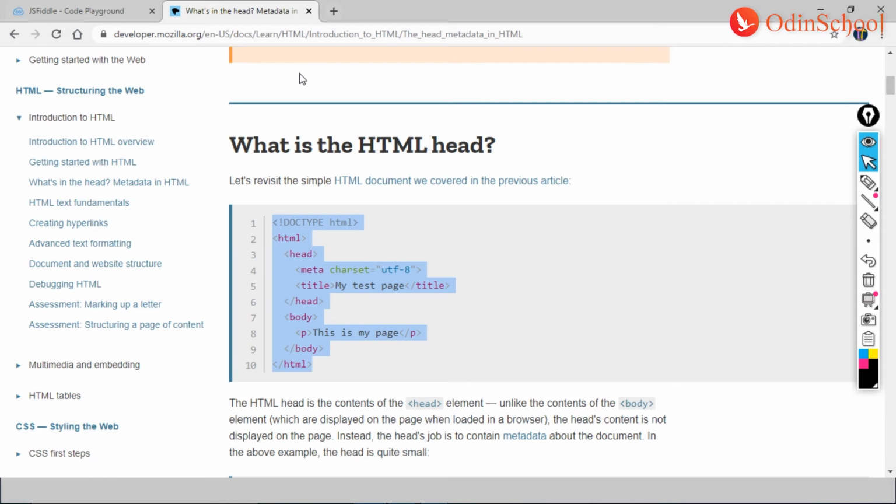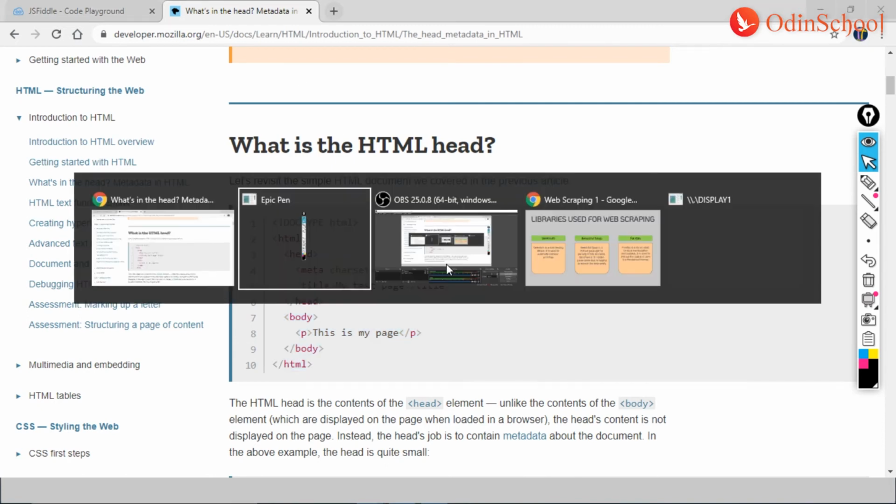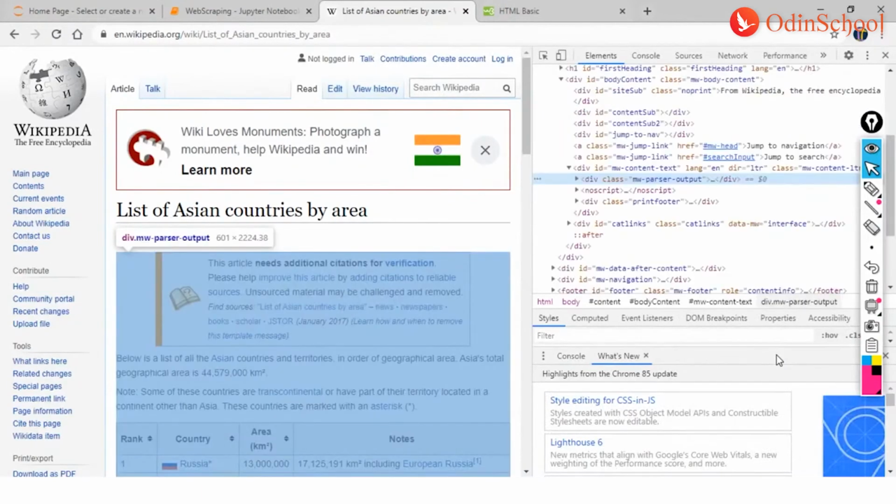Also, the information is very genuine in these kind of websites. So it is highly recommended that you start exploring websites like these, which would enrich your development experience and also your learning, probably.